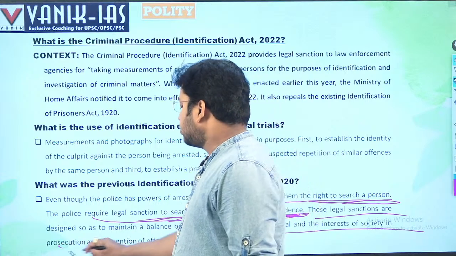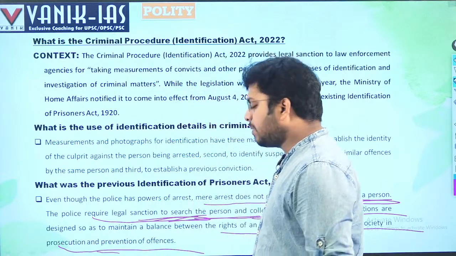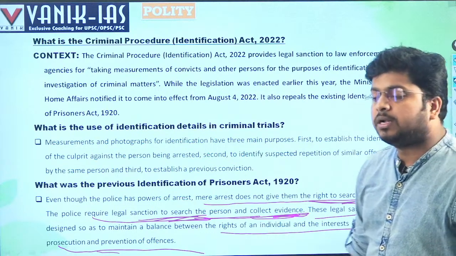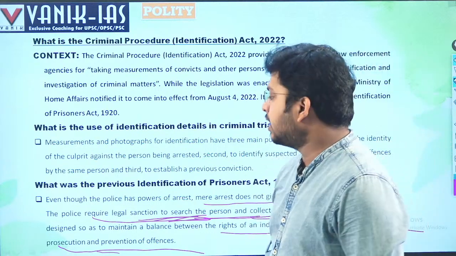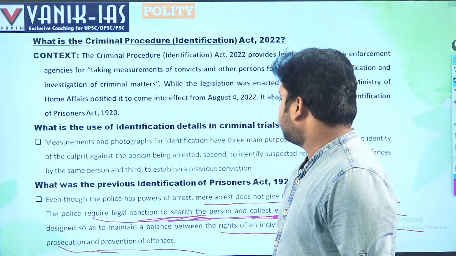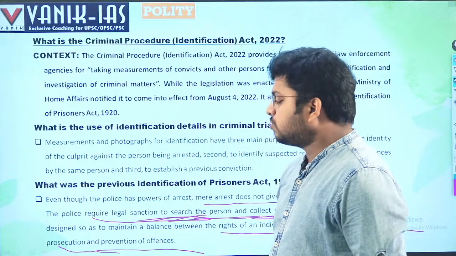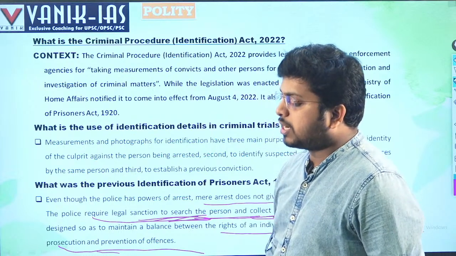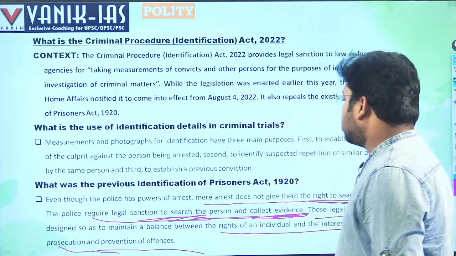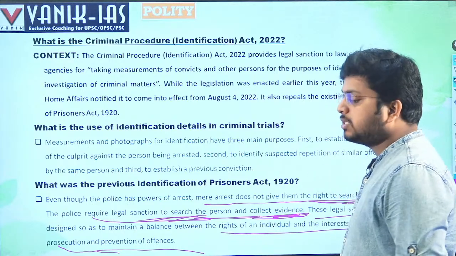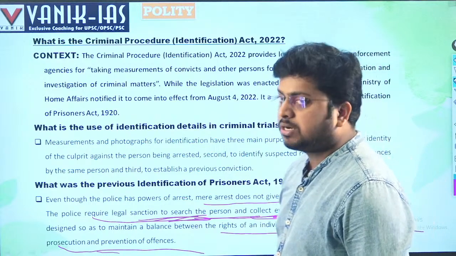Right? Earlier this was balanced, to balance between the rights of the individual, whether an individual has the right to give his consent regarding his fingerprints or photograph or any other things. At the same time, we have to also think about the health of the society, about the interest of the society. So this Prisoners Act was not giving a mandate, it was asking for a legal sanction, especially from a magistrate or a court.